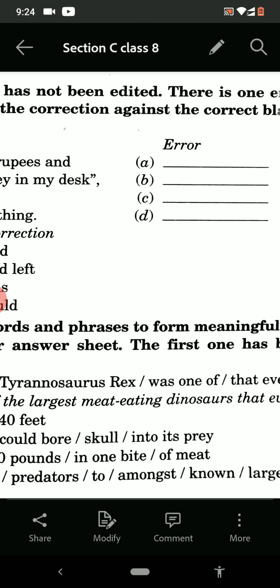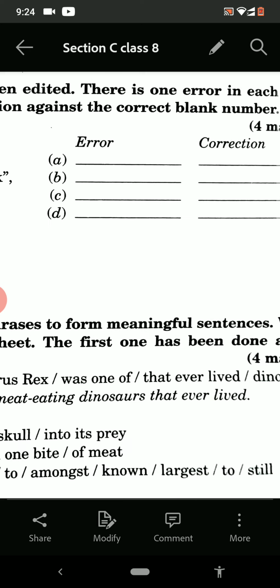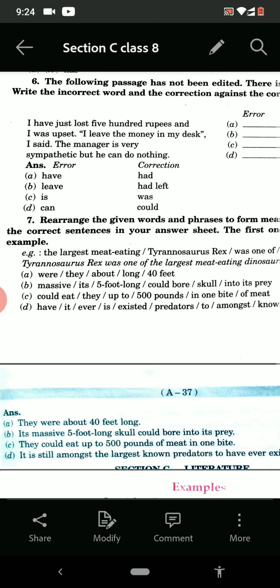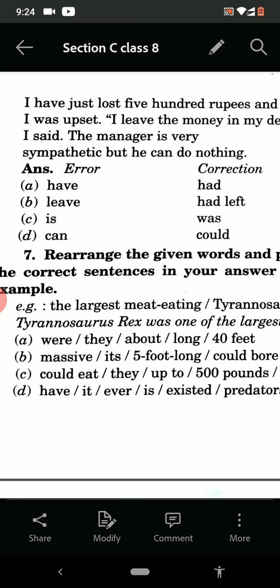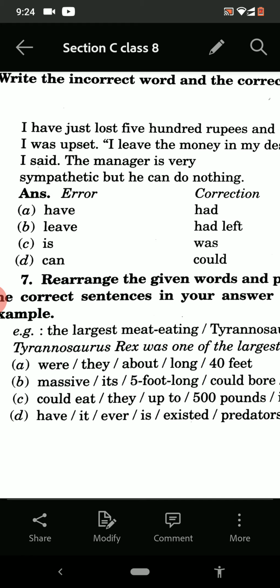We have given the error and also the correction, which means we have to find out the error in each line and what the correction is. See here, the answers have been given. In the first line, "I have just lost 500 rupees", what is the error? It is "have": I had just lost 500 rupees and I was upset.